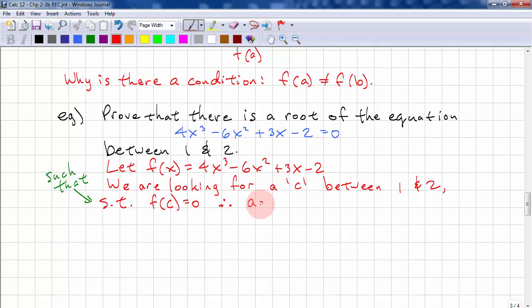Therefore, a equals 1, b equals 2, and n equals 0 in the intermediate value theorem.